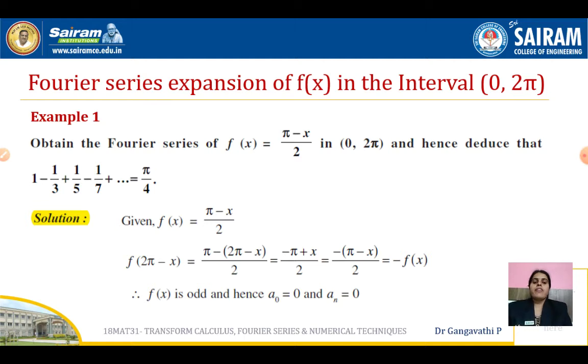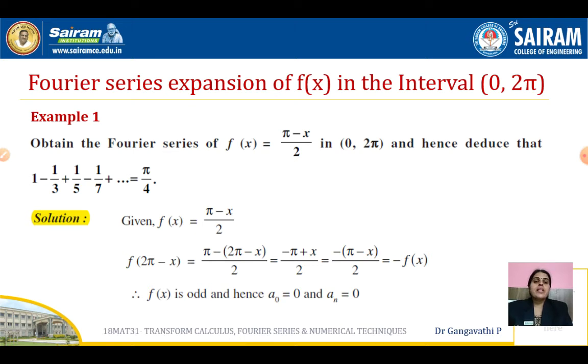The given function is f of x equal to pi minus x by 2. As usual, we are going to check whether the function is even or odd. But the process is slightly different here. Earlier we checked whether f of minus x is equal to f of x, in which case the function is even, and if f of minus x is equal to minus f of x, then the function is odd. Here, instead of replacing x by minus x, we are going to replace x by 2 pi minus x, because the interval is 2 pi.